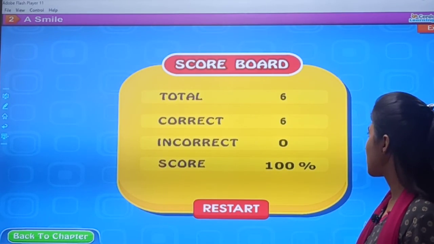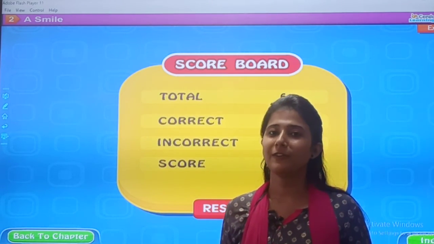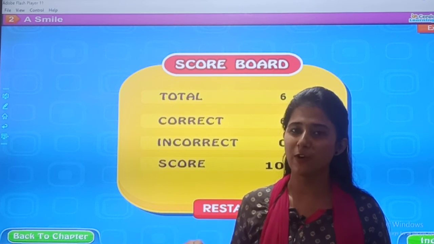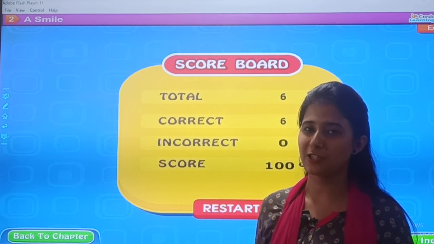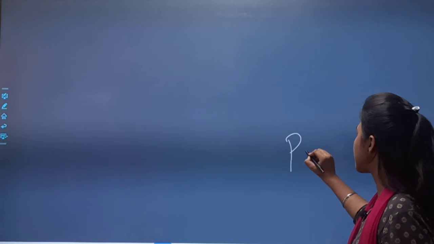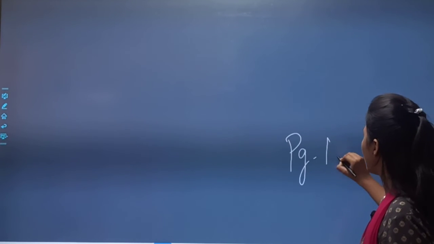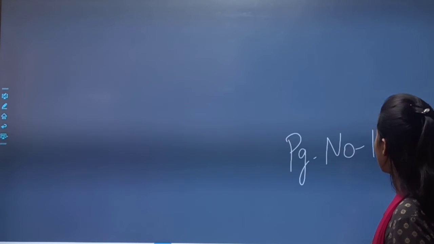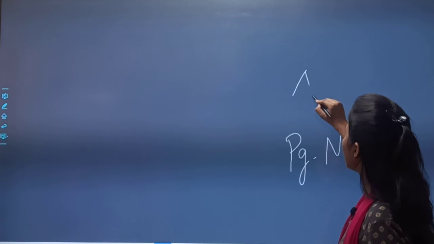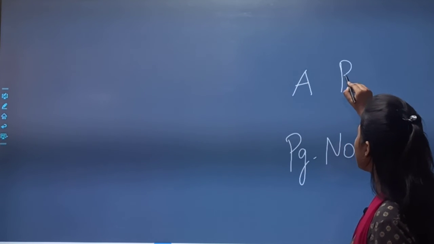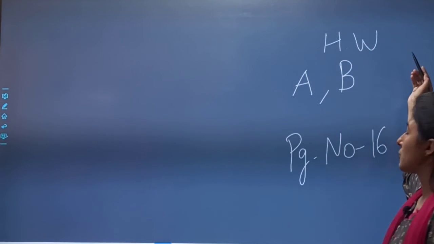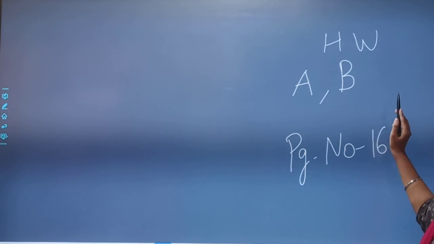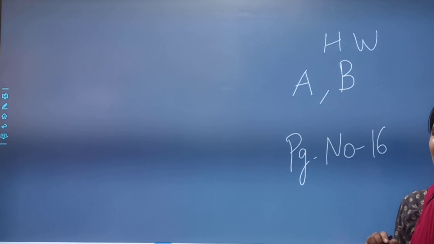So I hope you understood this, and now these two are your homework. You have to do both these exercises in your textbook itself. Page number 16, exercise A and exercise B is your homework, children. Which exercise? A and B. You have to do it in your textbook itself.